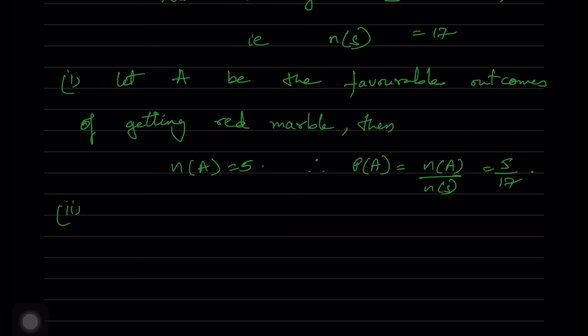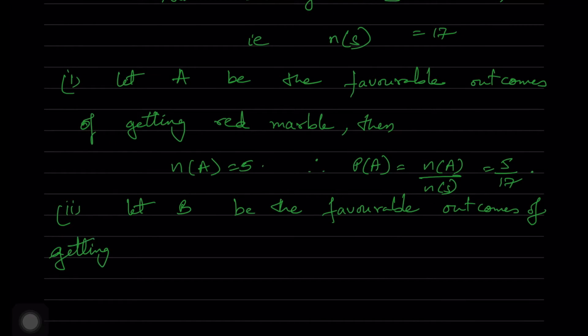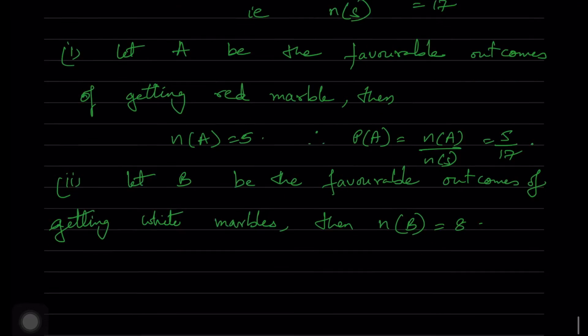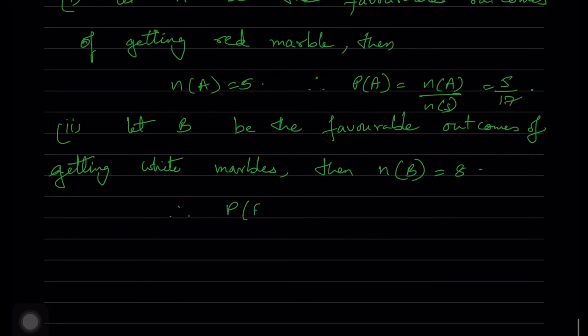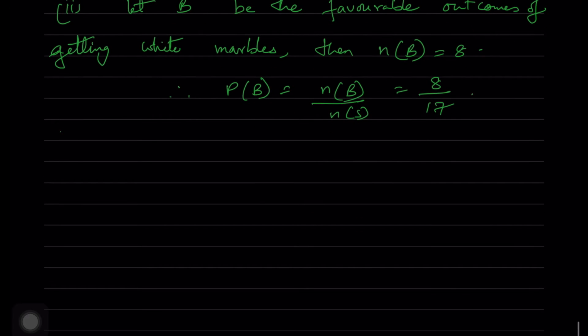Second bit, let capital B be the favorable outcomes of getting white marbles. Outcomes of getting white marble. So here for white marbles, the number of favorable outcomes is 8. So n of capital B is equal to 8. Therefore probability of B is equal to n of B by n of S, which is equal to 8 by 17.